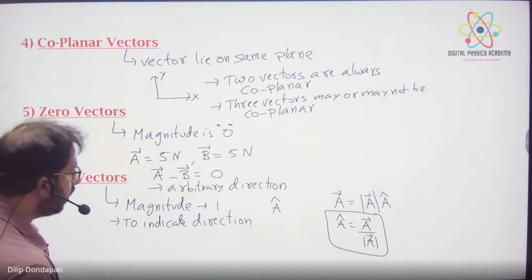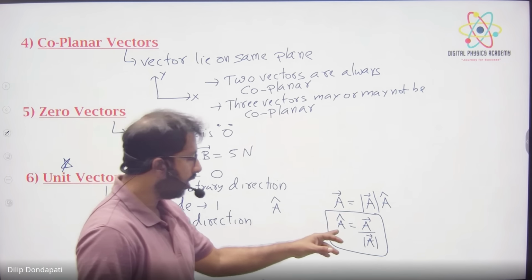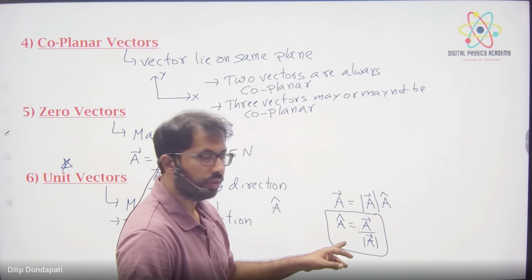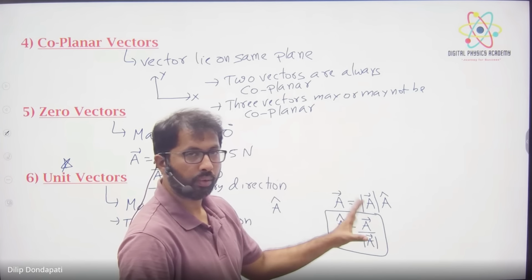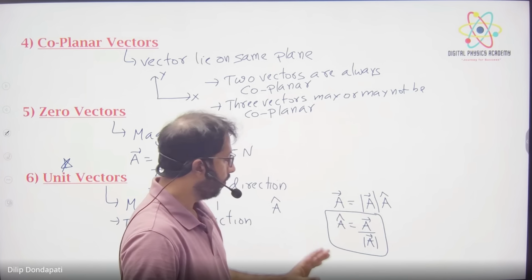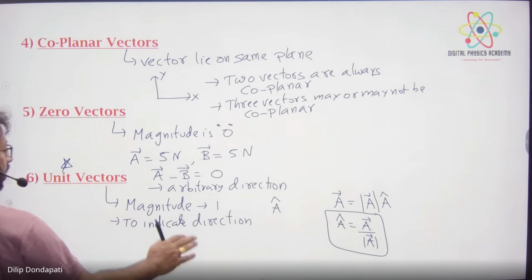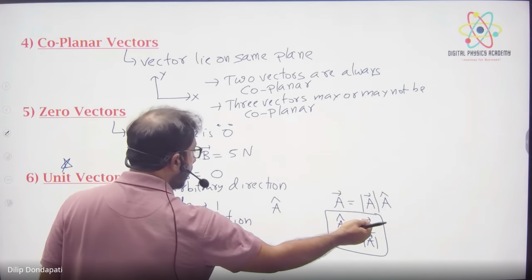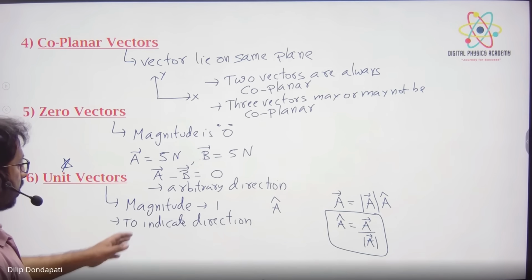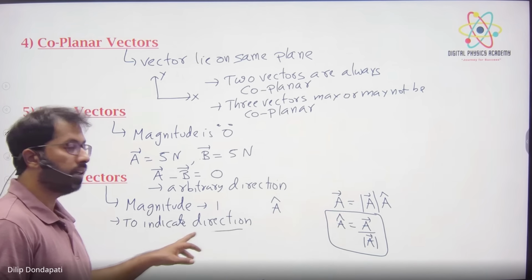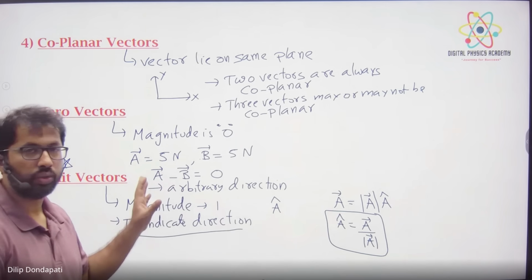Okay, done. How to read the unit vector? A cap is equal to A vector divided by mod A, vector A by mod A. So this is called unit vector. Whenever a vector is divided by its magnitude, it will become a unit vector. And its purpose is to indicate direction. Only to show direction do we use these unit vectors.